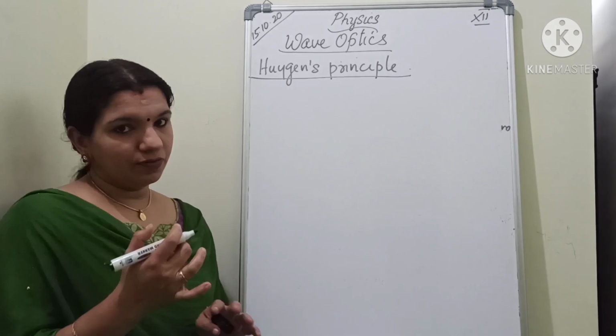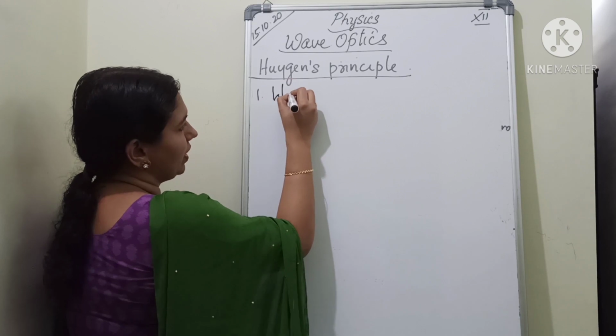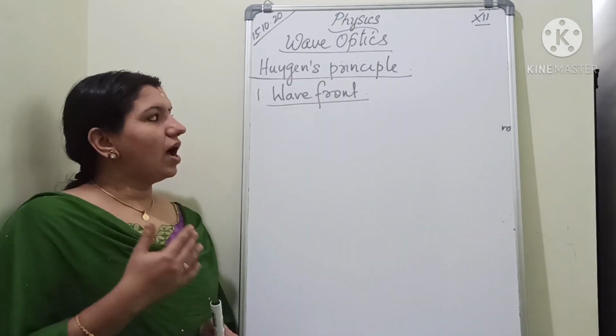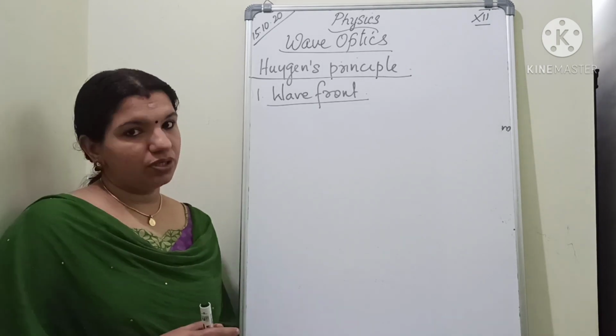So first of all, we will move to a very important term, that is wavefront. So for understanding Huygens principle, this term is very important. First I will give the definition for this.